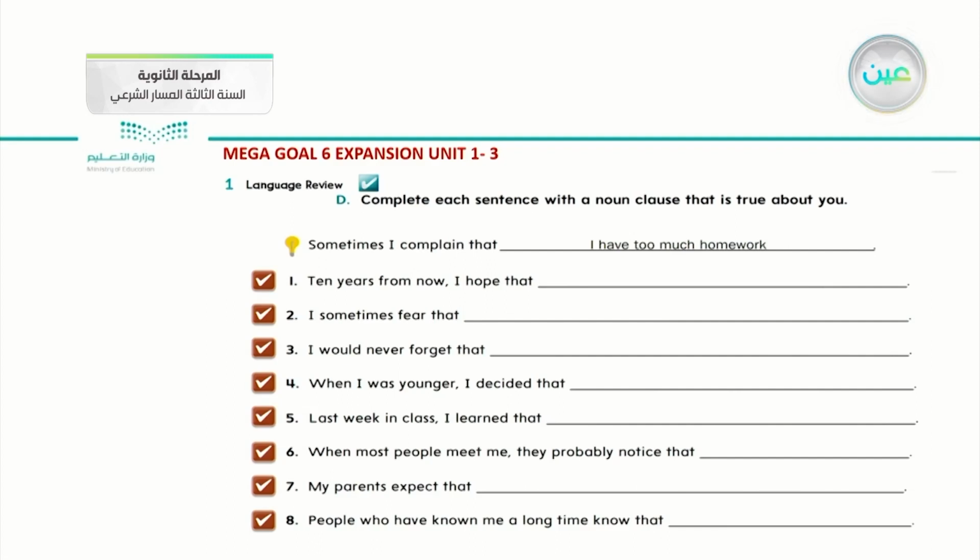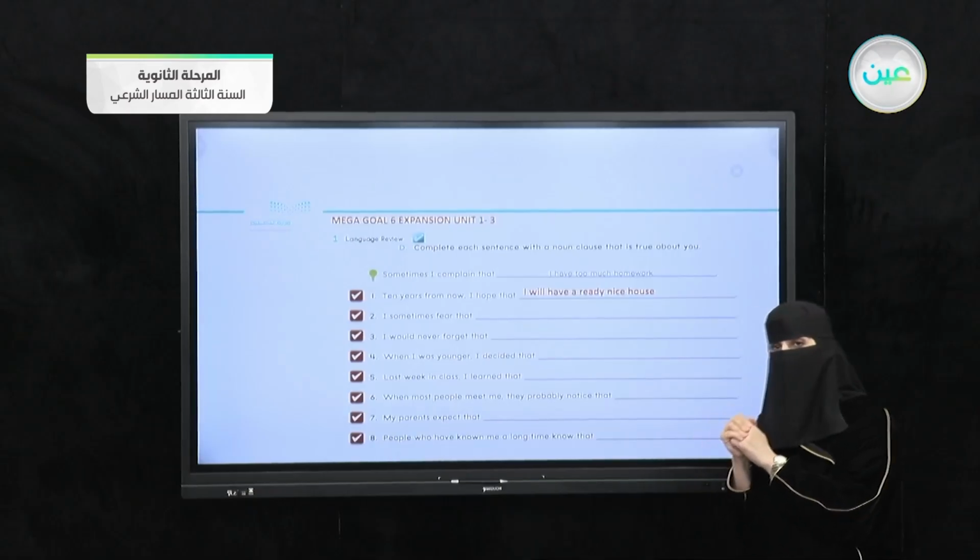So "I have too much homework." Notice I use "that". So this is the first situation. Number 2: "10 years from now, I hope that I will have a really nice house." So what do you think it is? Also, this is the first situation. They mentioned using noun clauses with "that".